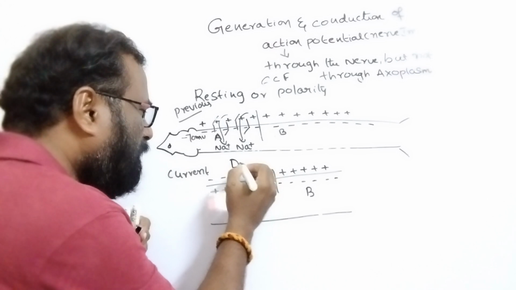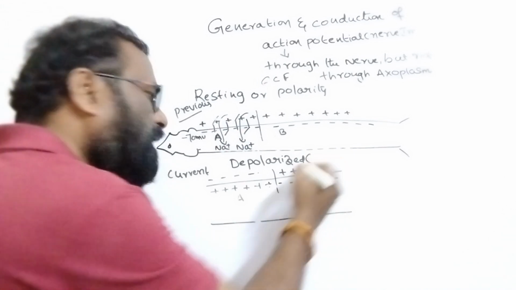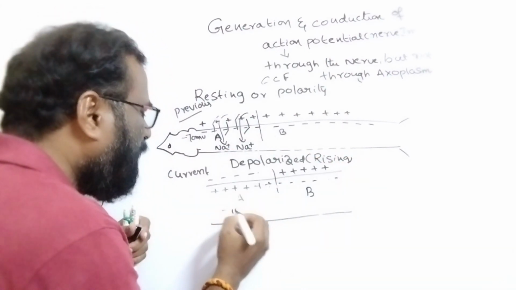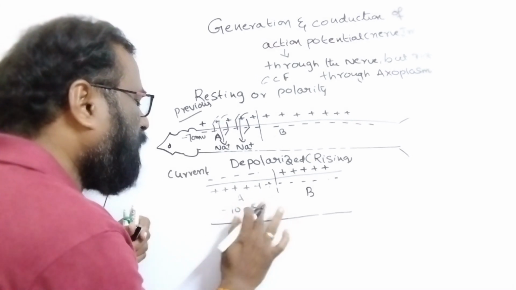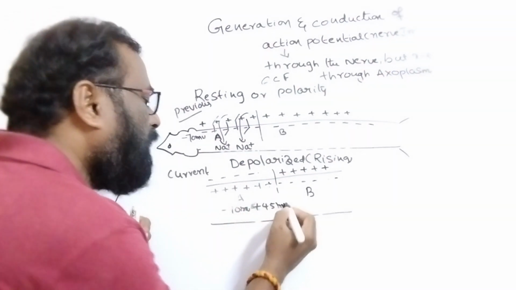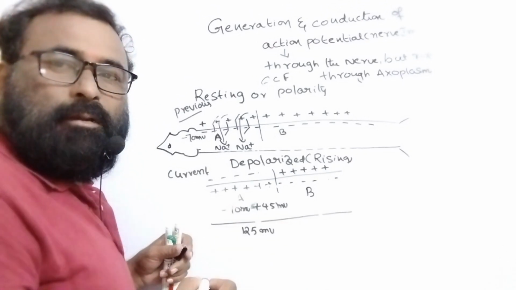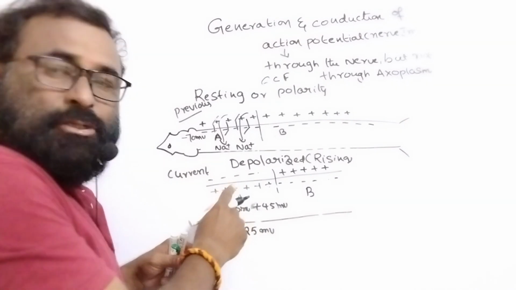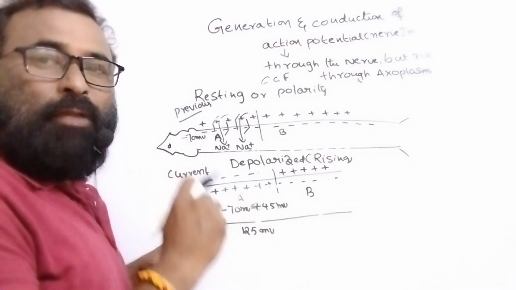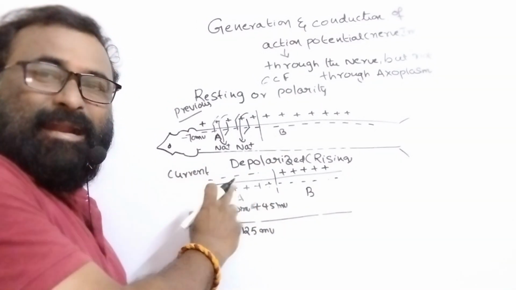This situation is said to be the depolarized condition, also called the rising phase. Here the value is raised from minus 70 to plus 45 millivolts, around 125 millivolts of change. At that time, the action potential is generated and conducted.